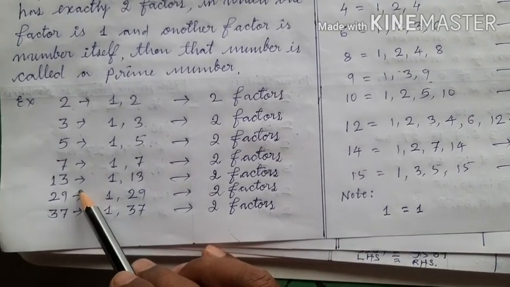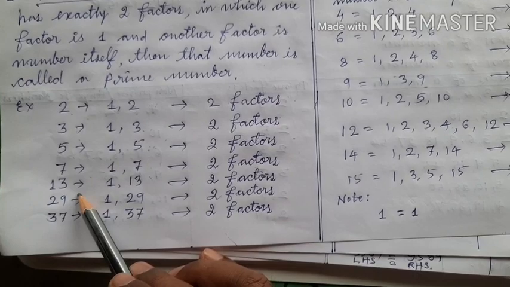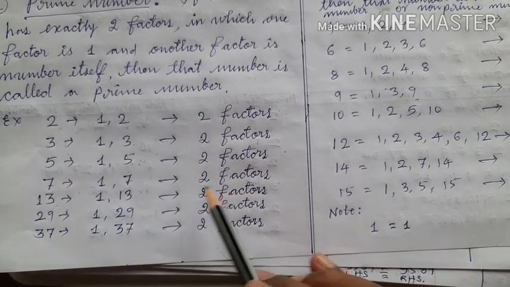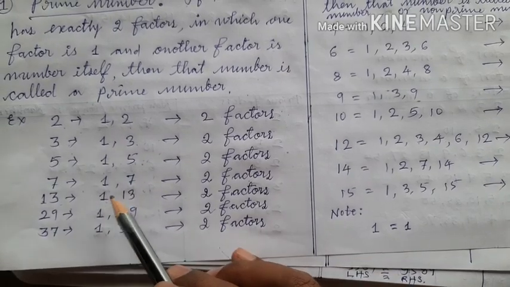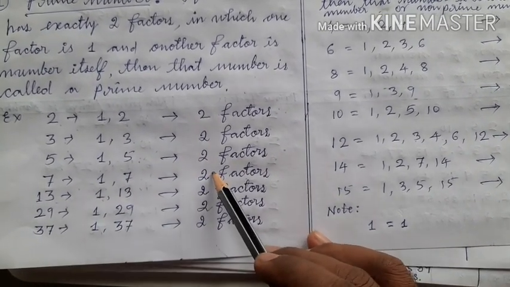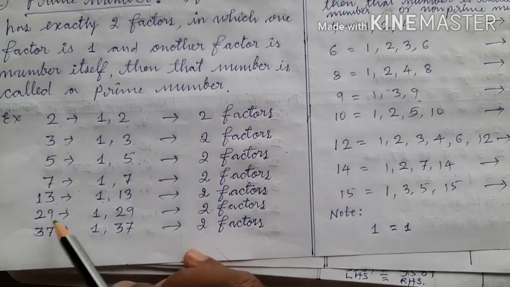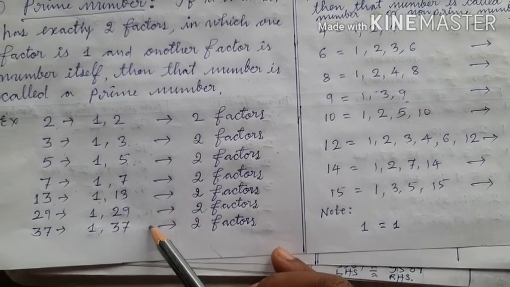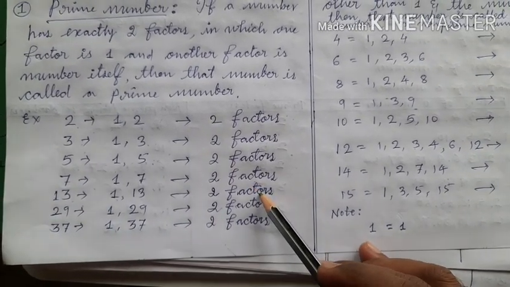Is 13 a prime number? Yes. Why? Because 13 has 2 factors. Among them, one is 1 and another factor is 13. That is why 13 is a prime number. Okay? Similarly, 29 is a prime number and 37 is a prime number. There are so many prime numbers, children.